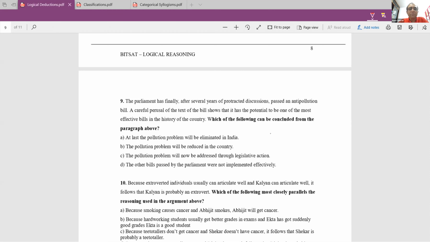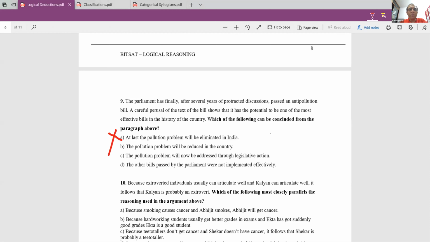A, at last the pollution problem will be eliminated in India. Just because a law is passed, you think the pollution problem will be eliminated? There are so many laws. For example, there is a law against dowry deaths. Are dowry deaths eliminated? So just by passing a law, it doesn't mean that the problem will be eliminated. So A is not true.